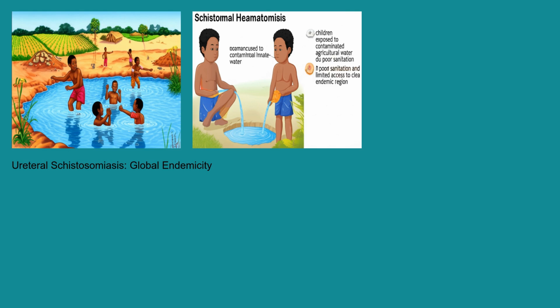Schistosomiasis in general is endemic to many tropical and subtropical regions, particularly in Africa, the Middle East, and parts of South America. Ureteral schistosomiasis specifically mirrors this distribution, being prevalent in areas where Schistosoma hematobium is found in freshwater sources. Factors contributing to the spread include poor sanitation, lack of access to clean water, and agricultural practices that involve frequent contact with contaminated water. Children are particularly vulnerable due to their higher likelihood of playing and bathing in these waters.